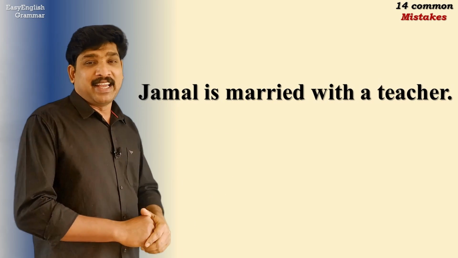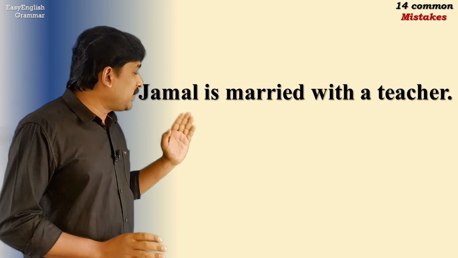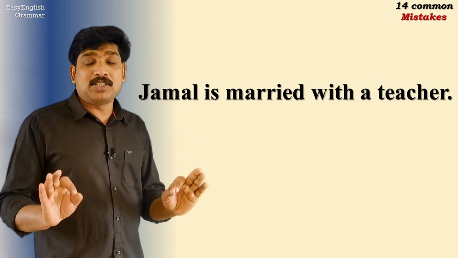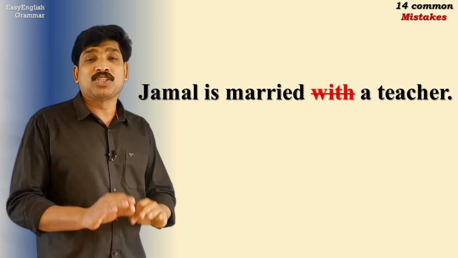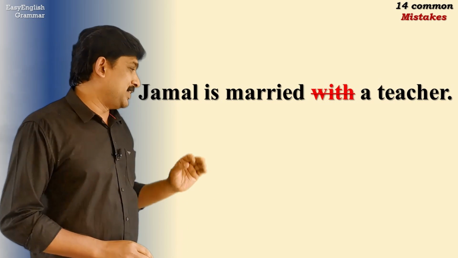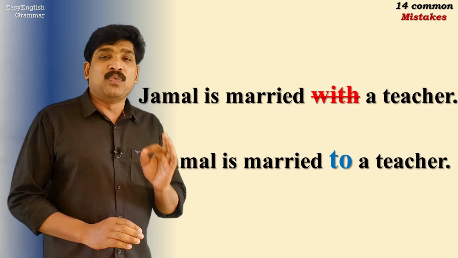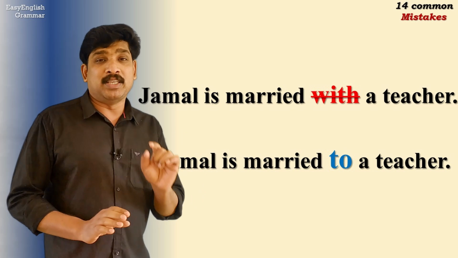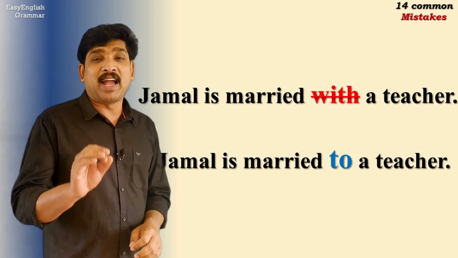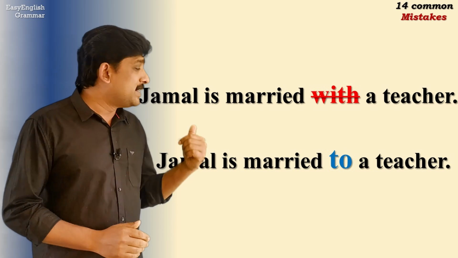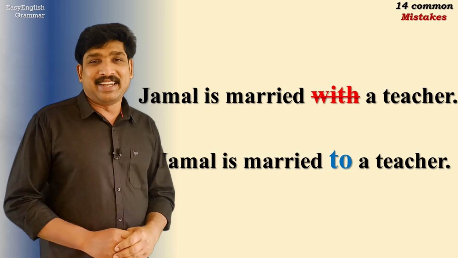"Jamal is married with a teacher." Here, what is wrong in this sentence? Here, "with" is the preposition that is used. The preposition "with" is not the right one here. It is not "with," it is "to." Let's see the correct usage. "Jamal is married to a teacher." Whenever we use the verb marry, "to" is the preposition that follows. You do not marry with a person, you marry to a person. So here, "Jamal is married to a teacher." Let's see the next mistake.